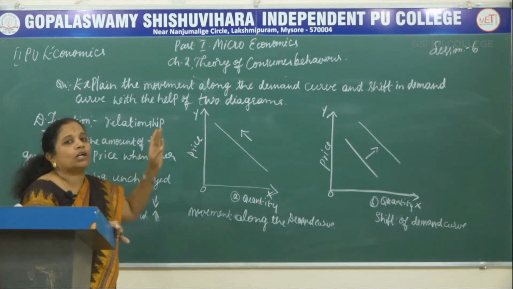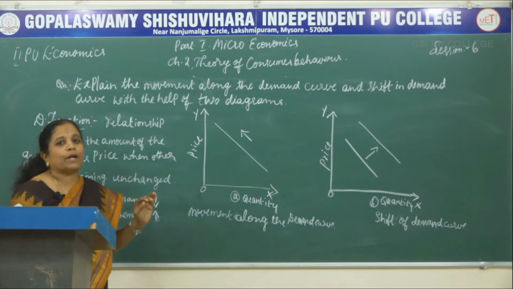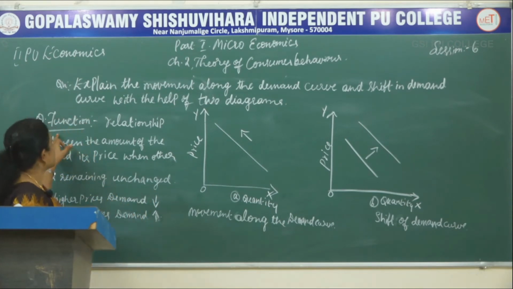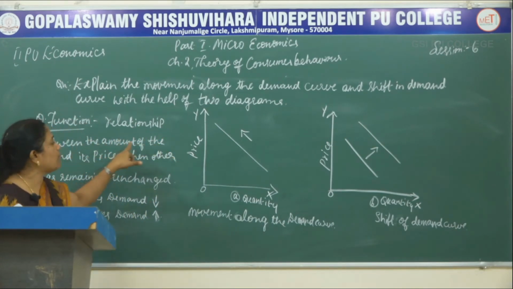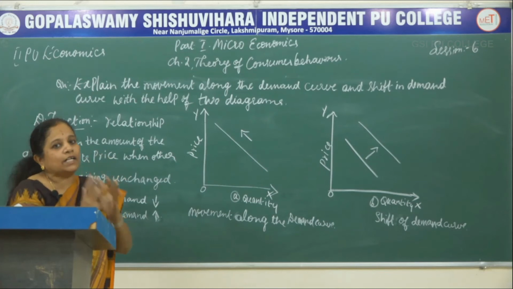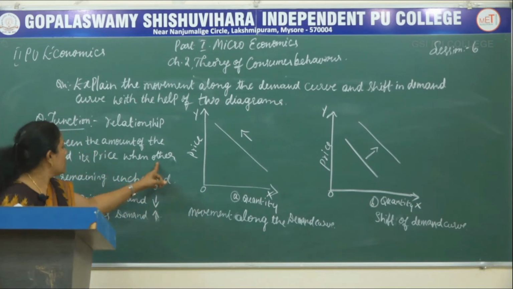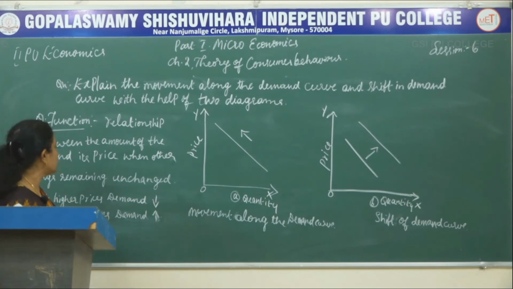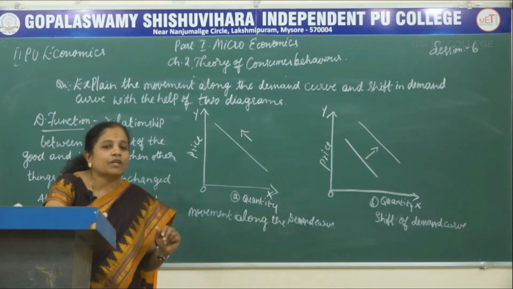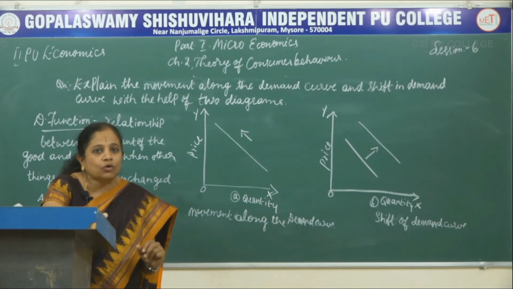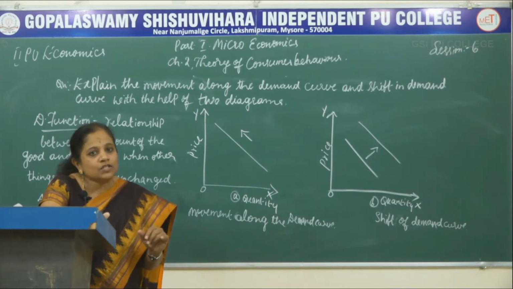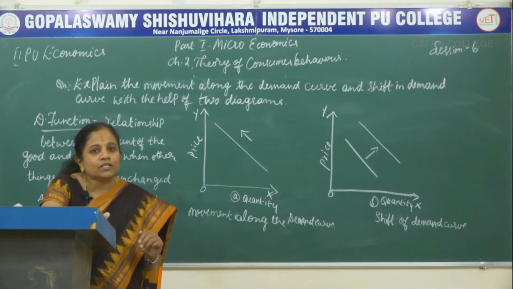Here we should know what is the relationship between the price and the demand. So for that we should understand what is demand function. Demand function is the relationship between the amount of the good, that is the quantity of the good required, and the price, when other things remain constant or unchanged. You all know the determinants of demand. The determinants of demand are 4. They are the price of the goods, price of the relative goods, tastes and preferences, and the income of the consumer.